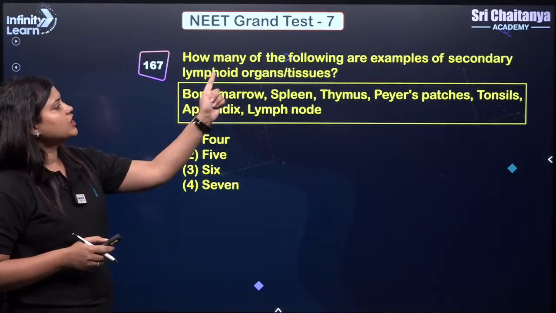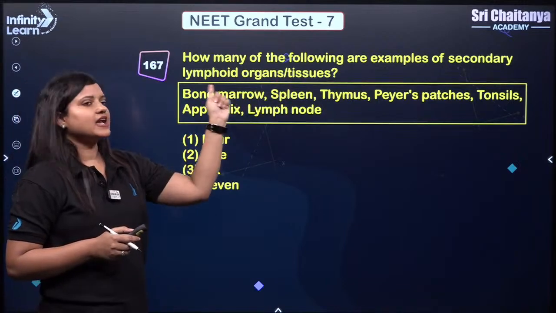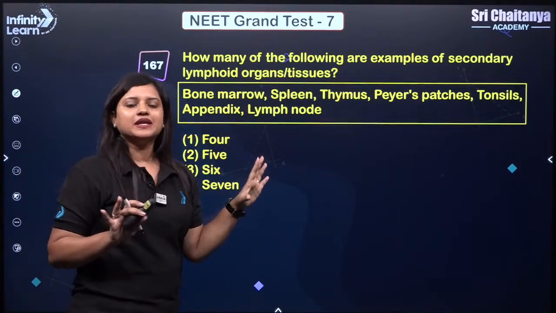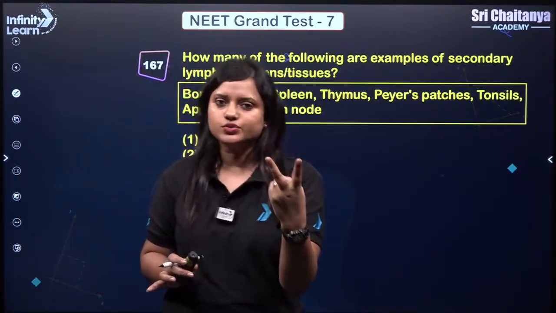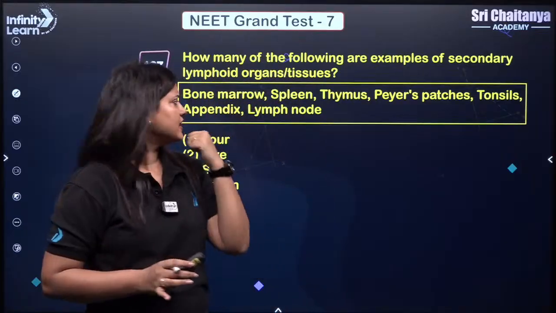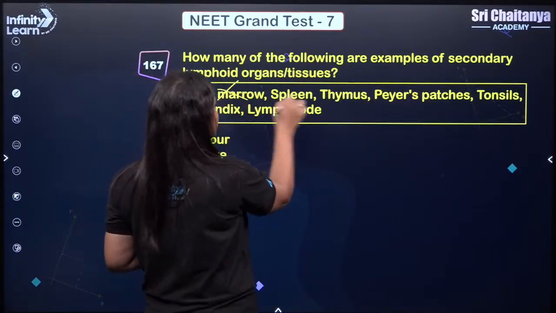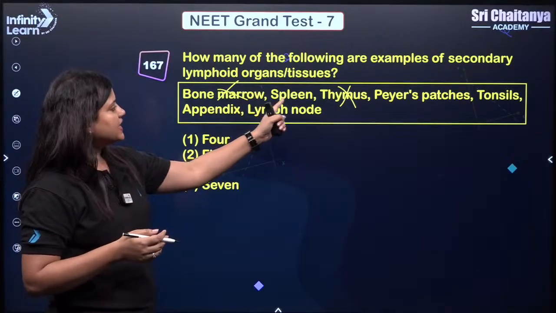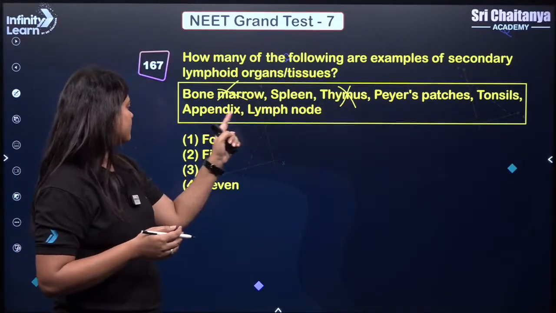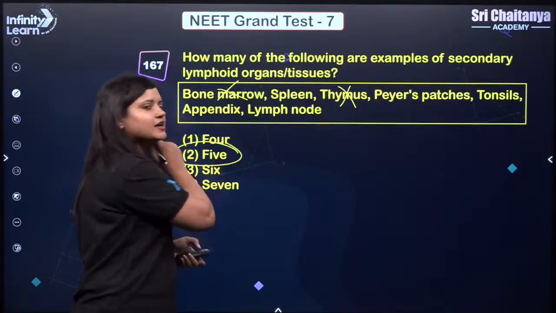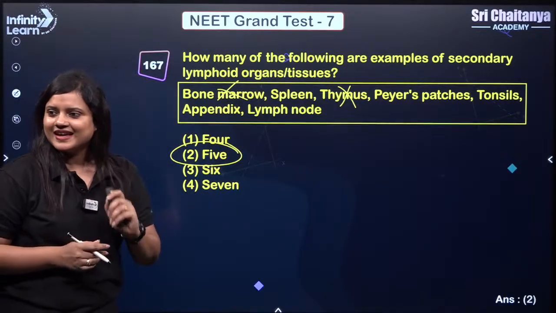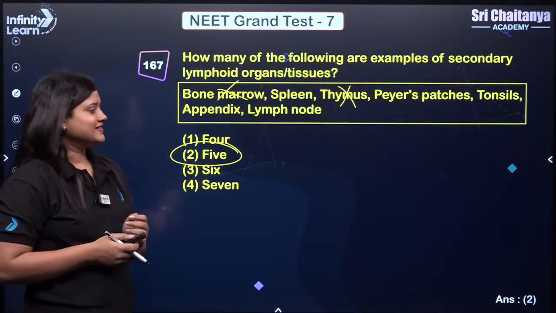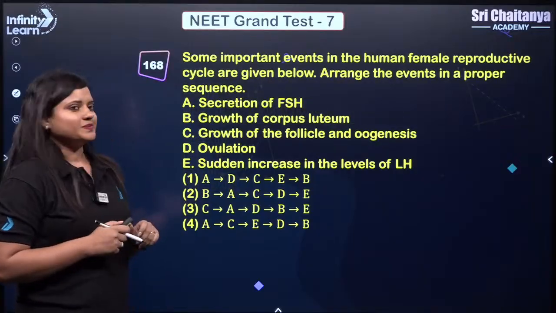Next, how many of the following are examples of secondary lymphoid organs? Primary lymphoid organs we know are only 2, bone marrow and thymus. If you remove bone marrow and thymus, others are secondary only. So spleen 1, 2, 3, 4, 5. 5 will be the answer. That means 2. Yes, answer is 2.